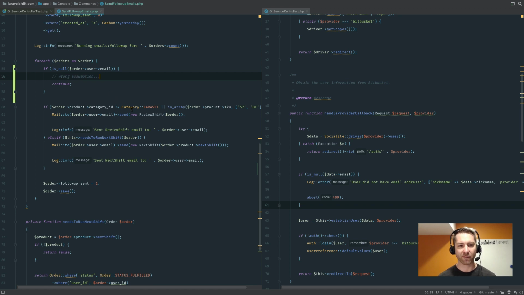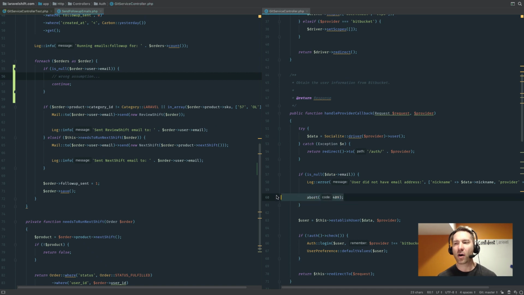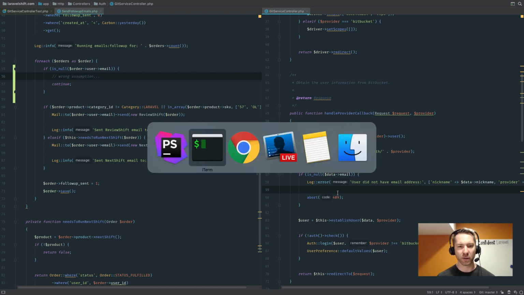This is also kind of an ever-changing piece of code. Some would argue that means maybe it should have more tests, and again, maybe I'll do that in a future video, but it's not something I'm worried about today. What mattered most to me is that you can actually log in, you can actually use Shift. This is something that happens later down the road, so you might not even order a shift. So for today, this was the most important piece. I want to make sure people are getting into the application, they're using the service, and it's not broken for them or causing it to be broken for other users.